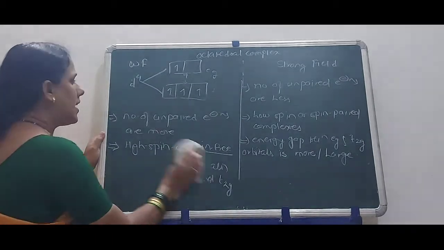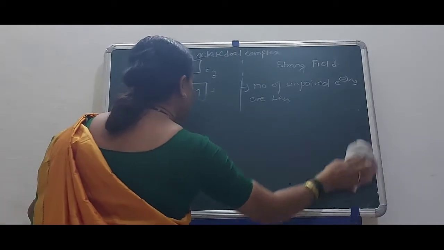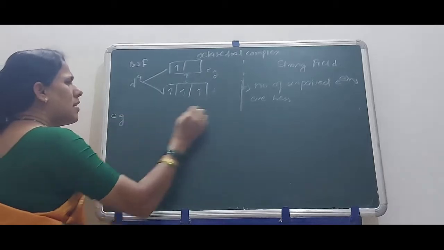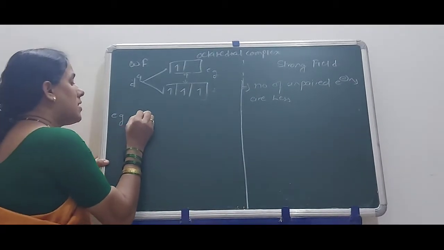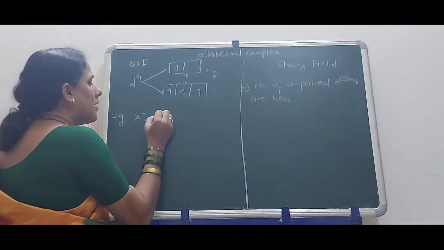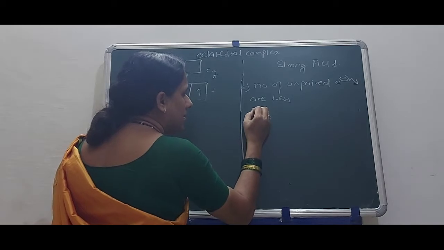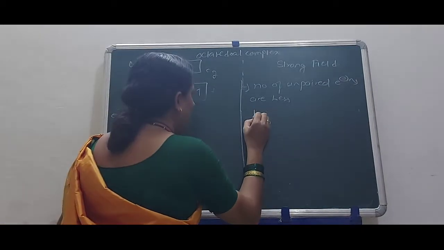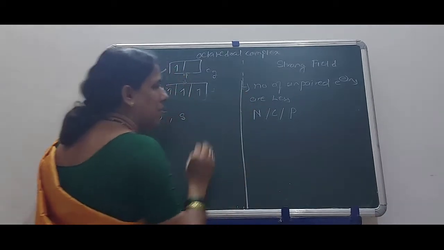Now, the last point is the examples. Okay, see here the examples. Again, weak field complexes: which are the donor atoms? Already I am stating to you, that is halogens, then oxygen or sulfur. And what are the strong field ligands? That is nitrogen, carbon and phosphorus.